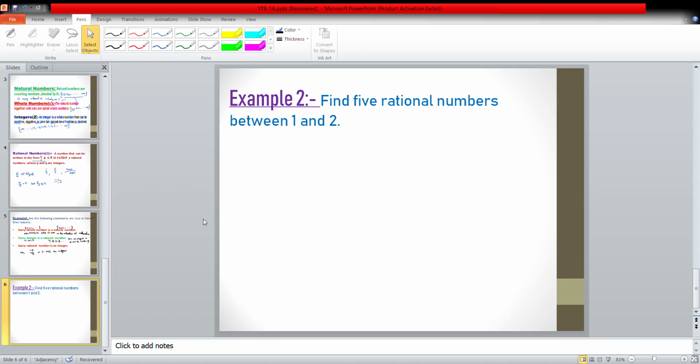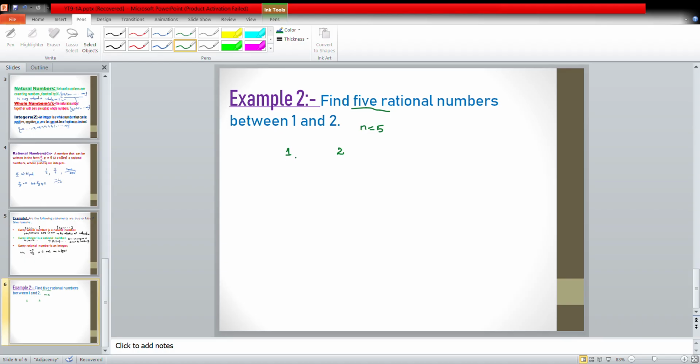Then moving to the next example, example 2. Find 5 rational numbers between 1 and 2. We have to find 5 rationals, so here we take n equal to 5, because we need 5 rational numbers. We know every integer can be written in p by q form.